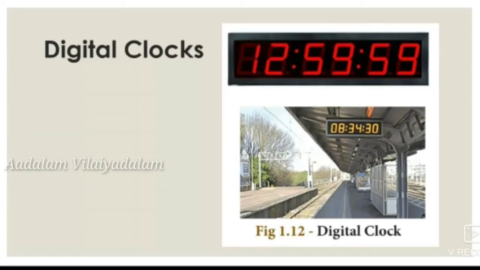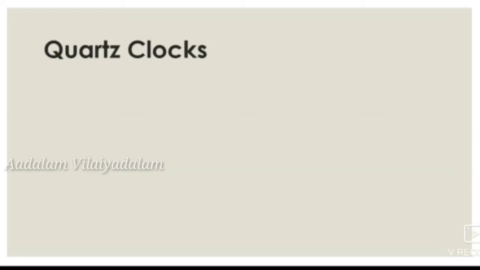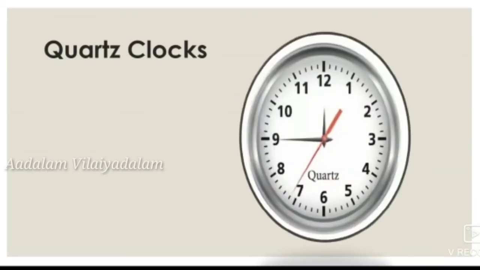Next we learn about the types of clocks based on working mechanisms. Based on display, the clock is classified into analog clocks and digital clocks. Now based on working mechanism, the clock is classified into quartz clock and atomic clock. First one is the quartz clock.